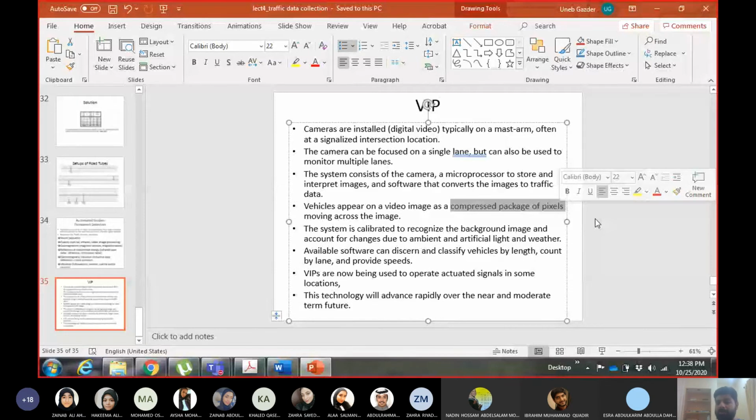So the software, after you do the calibration, can give you what type of vehicle has passed, how many vehicles have passed. It can detect the speed and so on. Okay, and can do it for each lane as well.